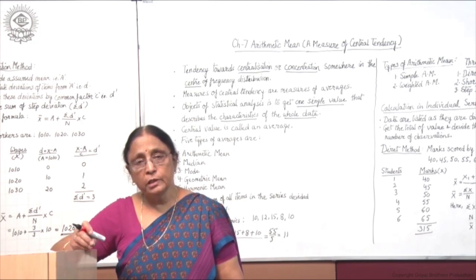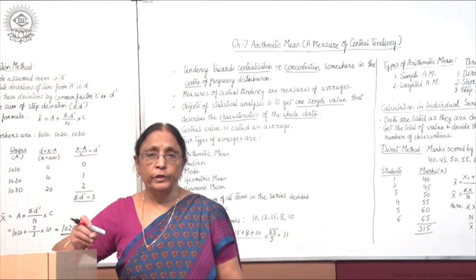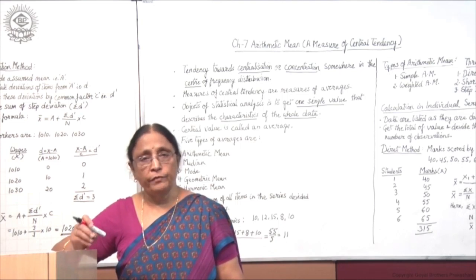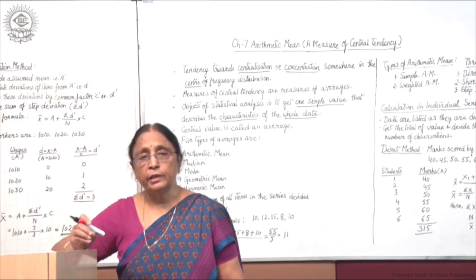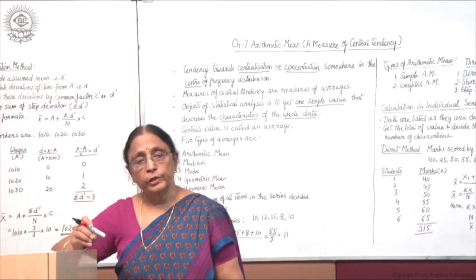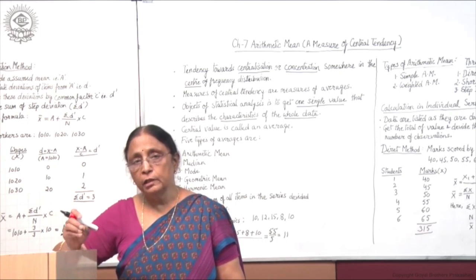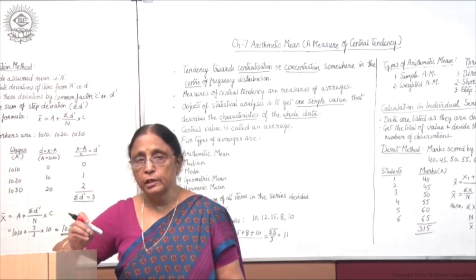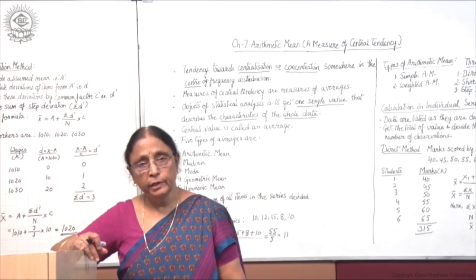Arithmetic mean is one of the averages. Averages may be of different types, but arithmetic mean is the one which we calculate with the help of statistical tools.